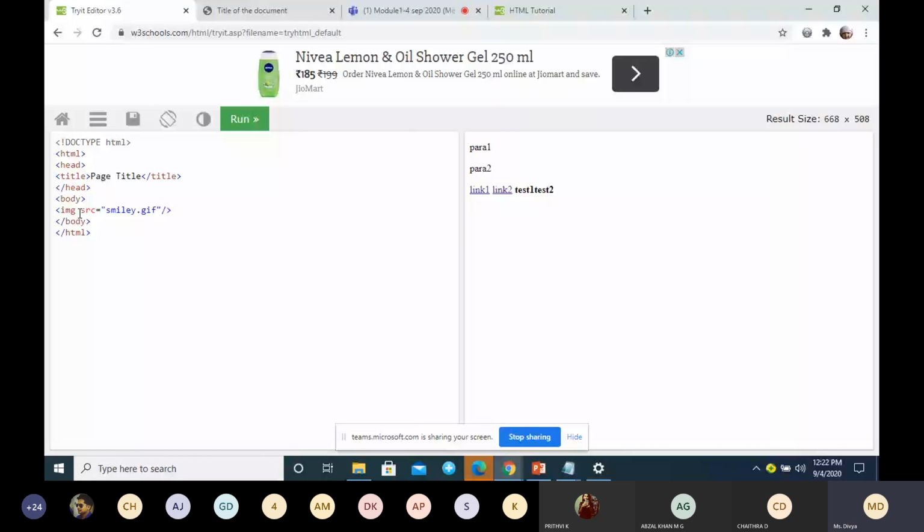So to display the image, we use the img tag with the source attribute, specifying the source of the image file. You can give your own file name for displaying the image.